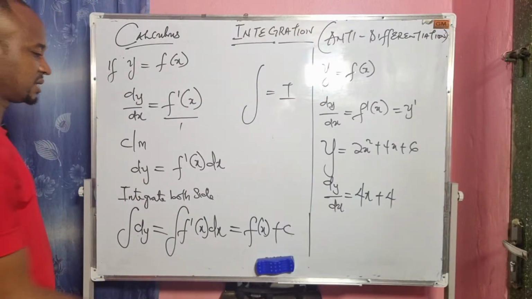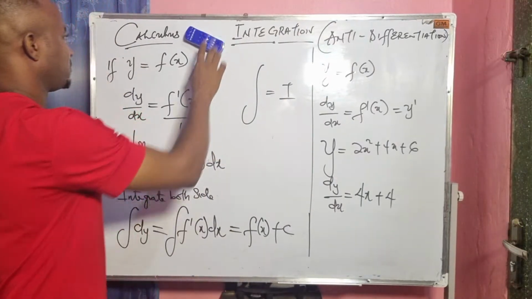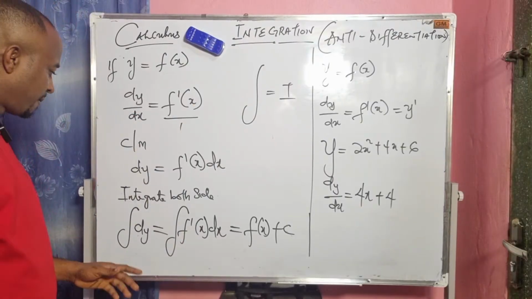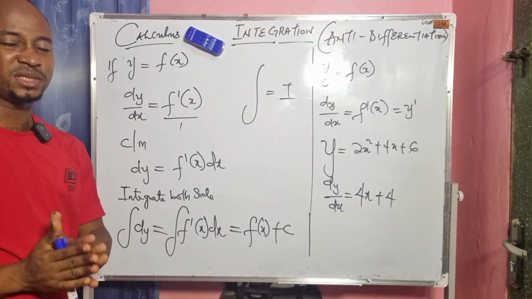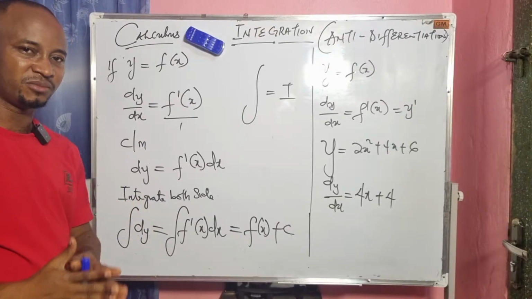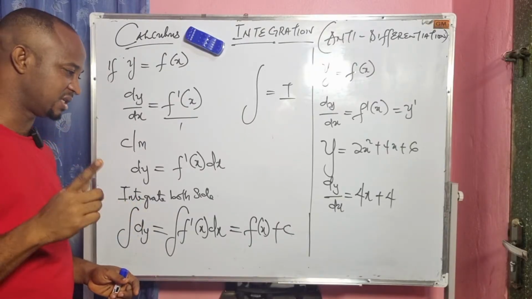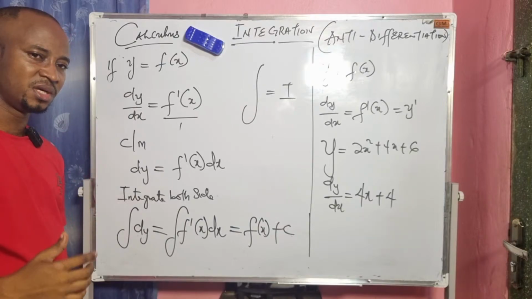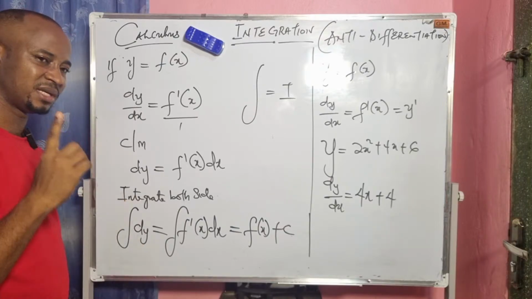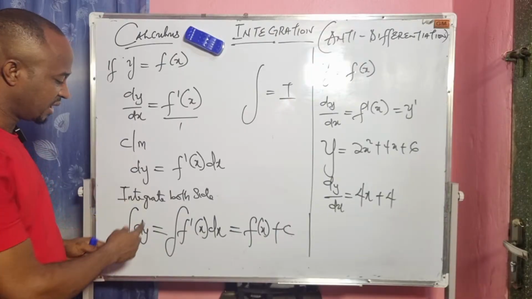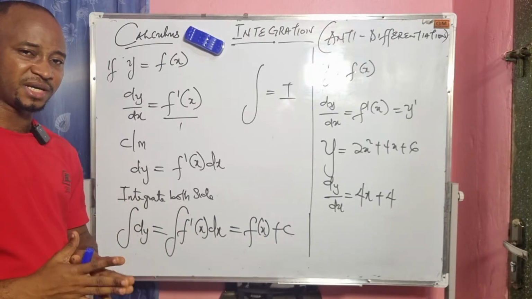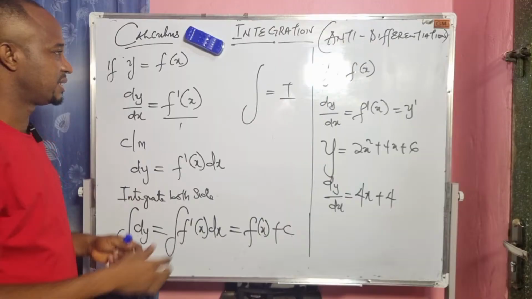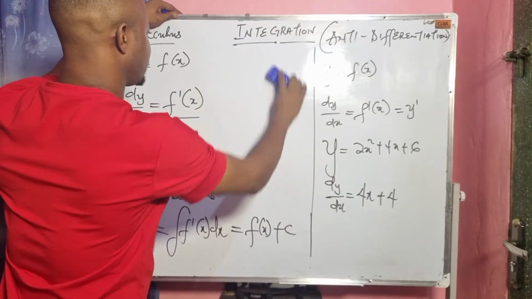Now take note that the integral of a change in a variable is always equal to that variable. That is the first rule of integration. The first rule of integration says that integration of a change in a variable is equal to that variable. What does that mean?